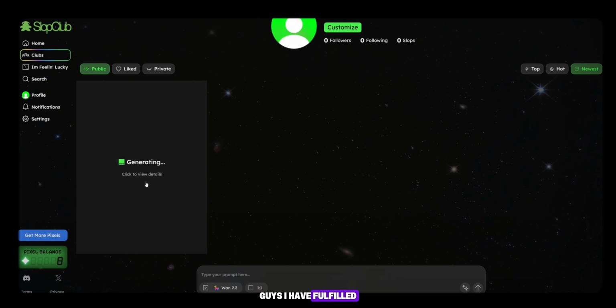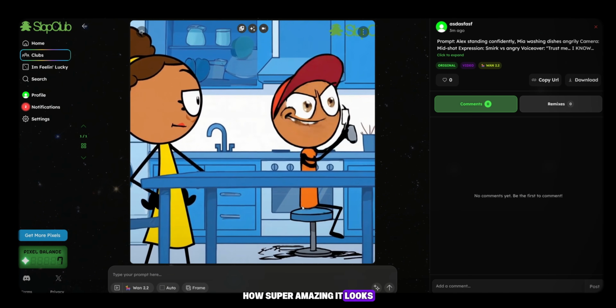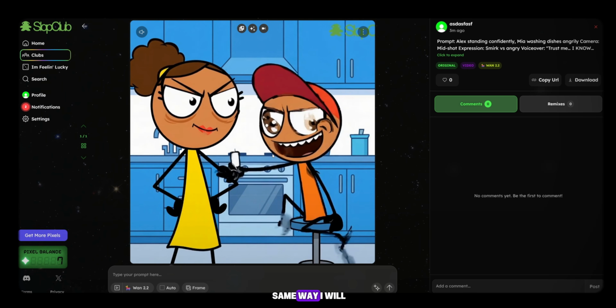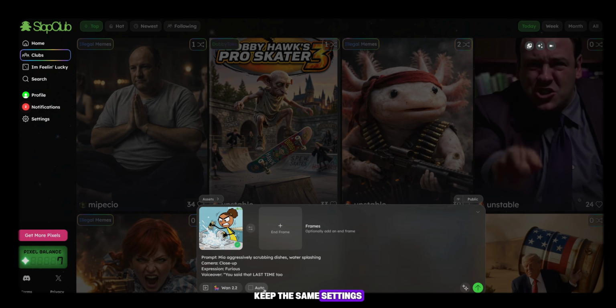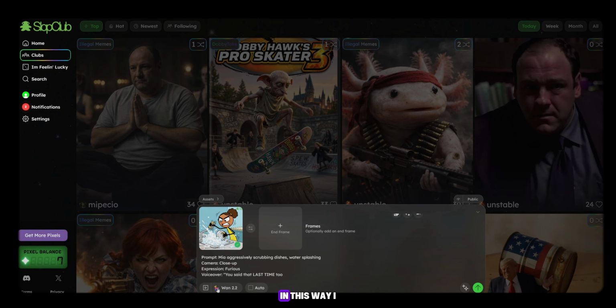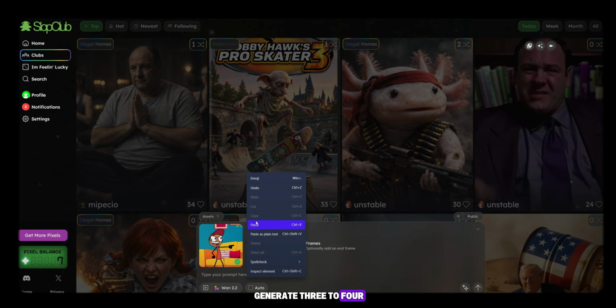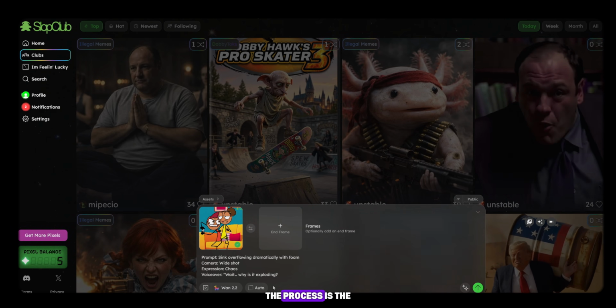Guys, I have fulfilled my promise, and here you can see the first generated result. How super amazing it looks. Very best. In the same way, I will generate more. Paste the prompt, keep the same settings, and click Generate. In this way, I generate 3 to 4 more scenes. The process is the same.